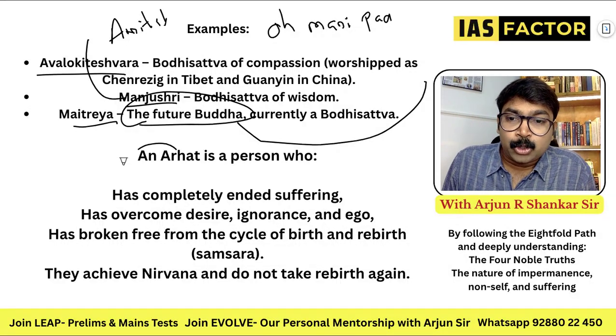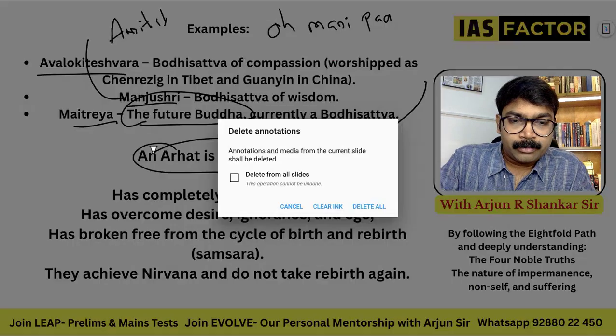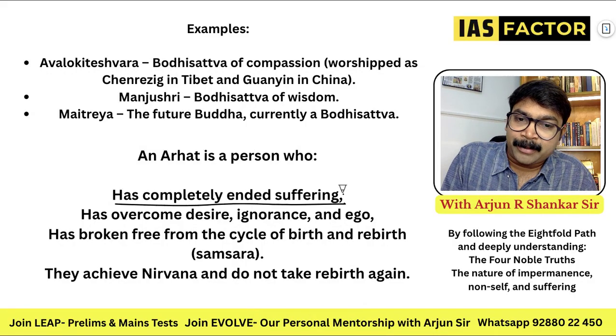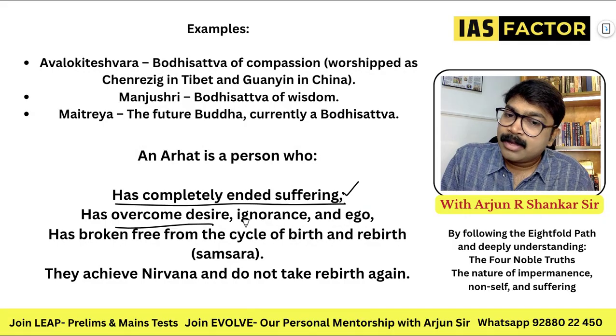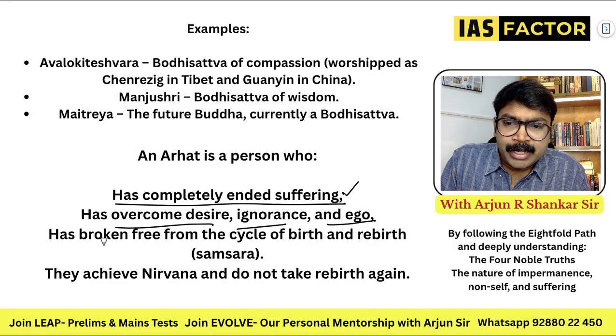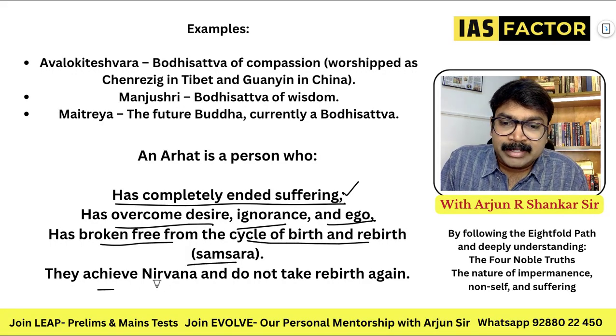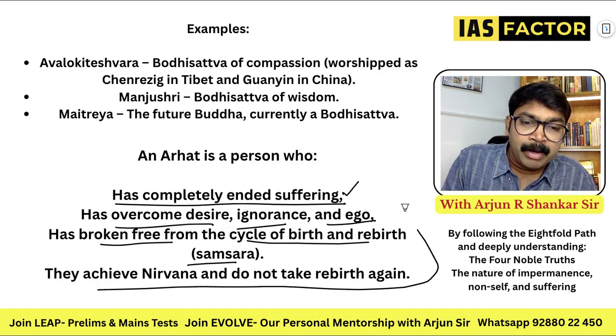And next is Arhat. Who is an Arhat? An Arhat is a person who has completely ended suffering. He has overcome desire, ignorance, and ego. He has broken free from the cycle of birth and rebirth. They achieve Nirvana and do not take birth again.